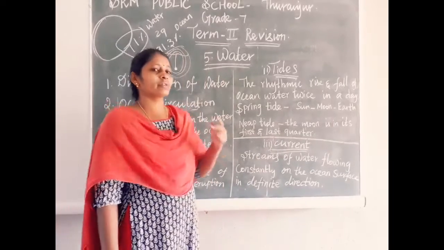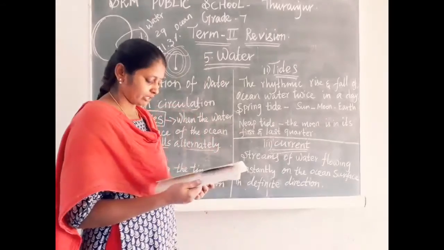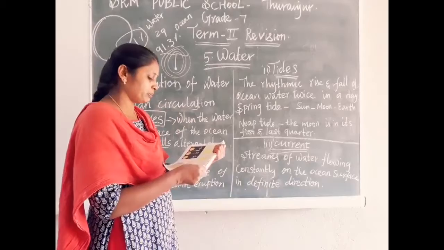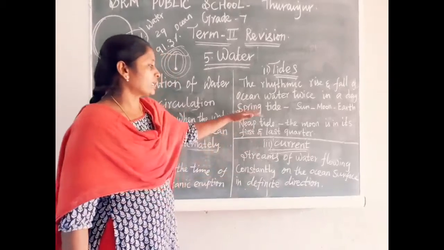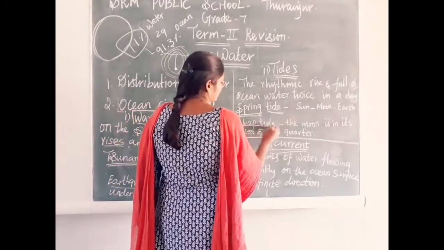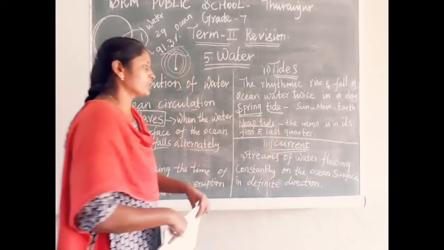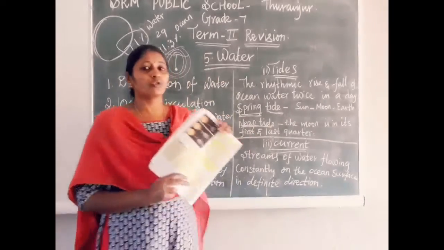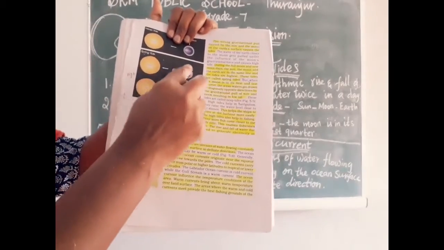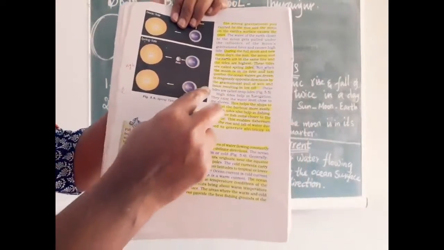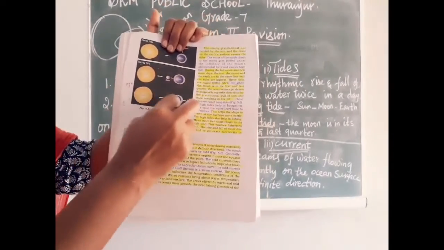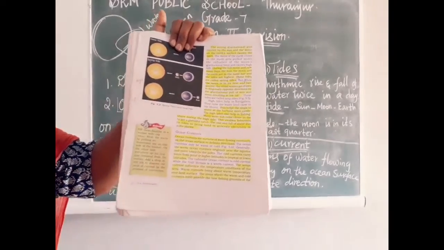We can divide tides into two types: one is spring tide, another is neap tide. What is another name of spring tide? It is high tide. When the sun, the earth, and the moon come in a straight line, it is called spring tide.